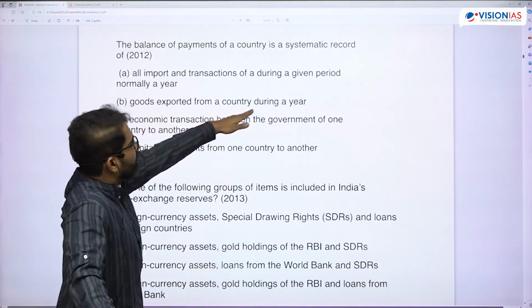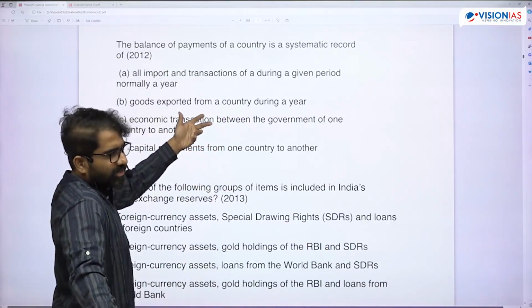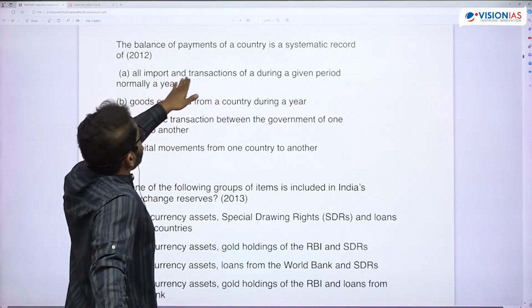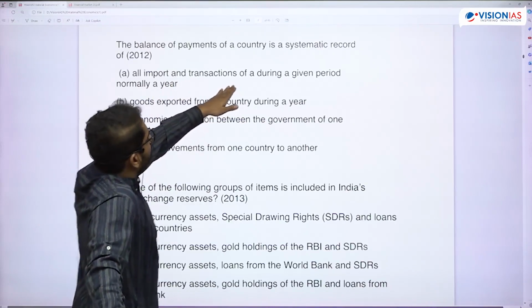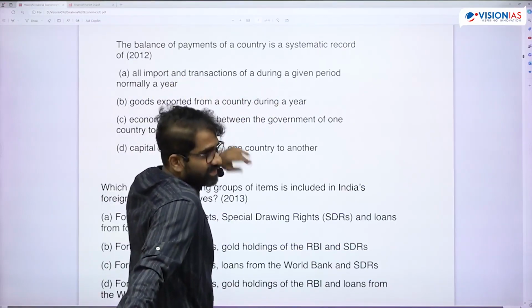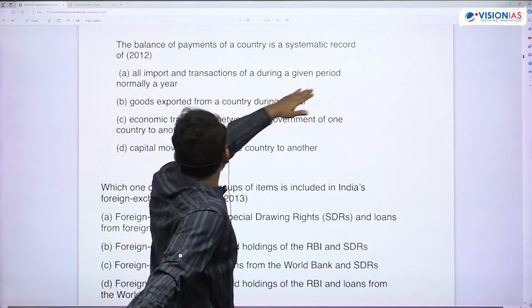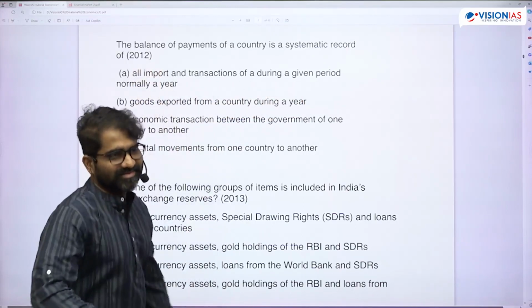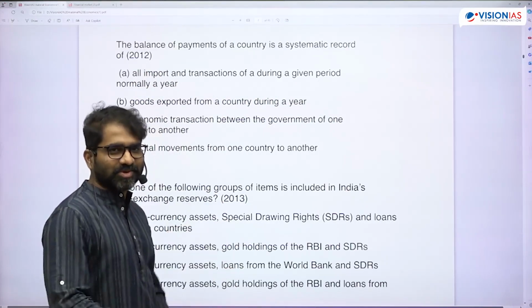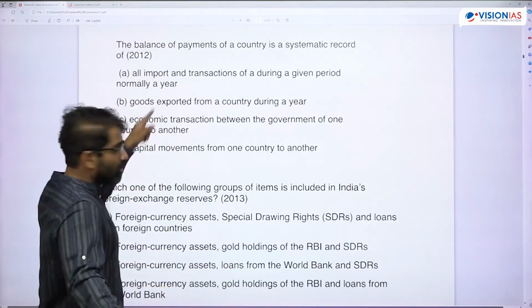Goods exported from a country, that is nothing but exports. All import and export transactions of a country during a given period, normally a year. I was typing it in the car, so is that okay?